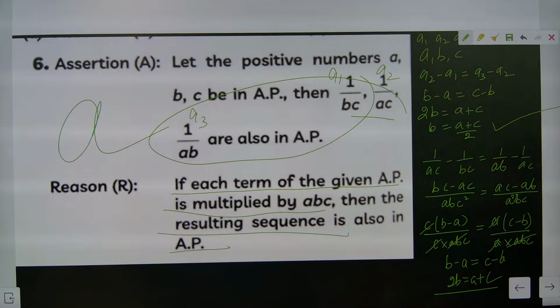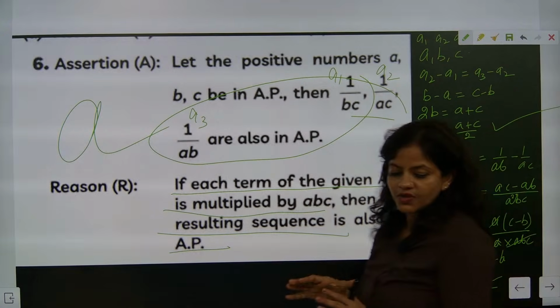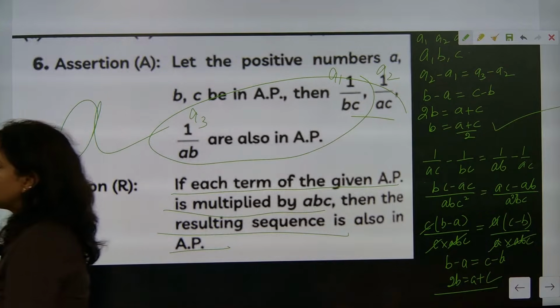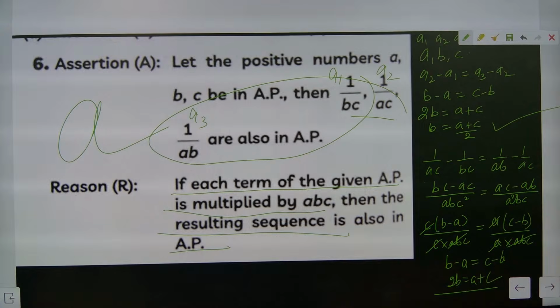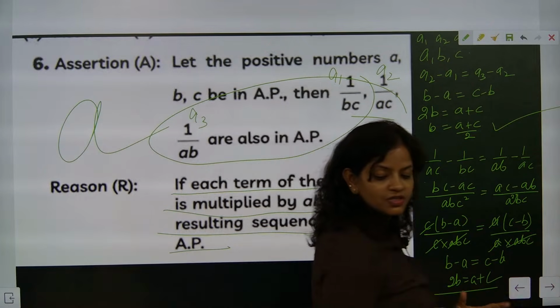I hope you people have done this. So look here, the questions will be a little complicated. Second term minus first term, you need to go with the basics. The basic idea you are using for solving a question is most important.